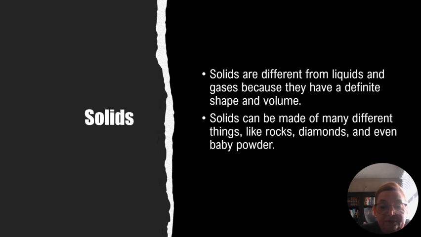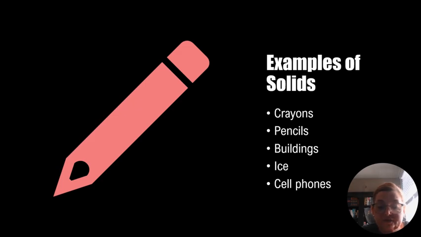Solids are different from liquids and gases because they have a definite shape and volume, like a pencil or a block, a cell phone. It has its own shape and volume. Solids can be made of different things such as a rock, a diamond, baby powder, a cell phone, a pencil, pen, a house, a car, anything like that. That is considered a solid. These are examples of solid: crayons, pencils, building, ice, and cell phone.